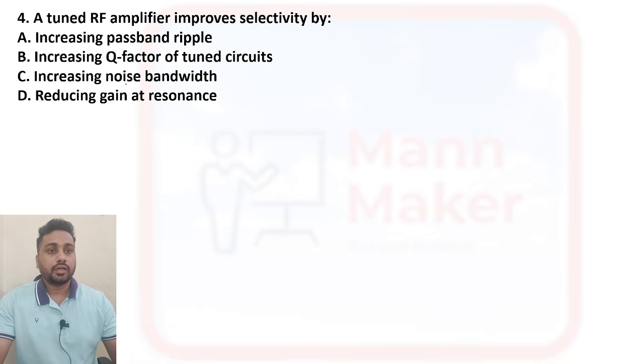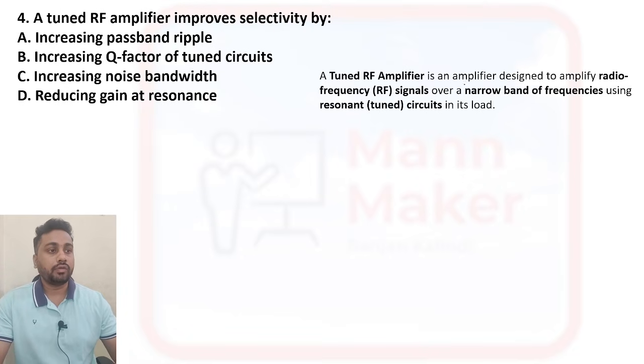Next: a tuned RF amplifier improves selectivity by... A tuned RF amplifier, radio frequency amplifier, is an amplifier designed to amplify radio frequency signals over a narrow band of frequencies using a tuned circuit, or resonant circuit, in the load.